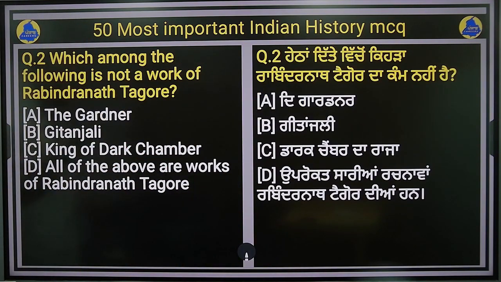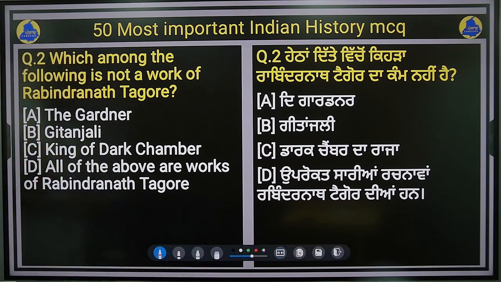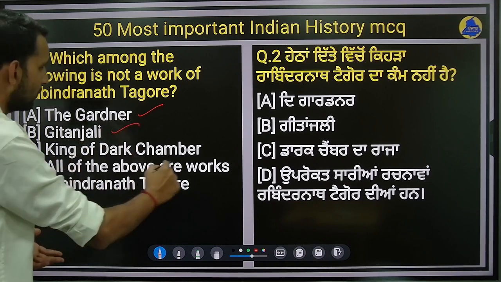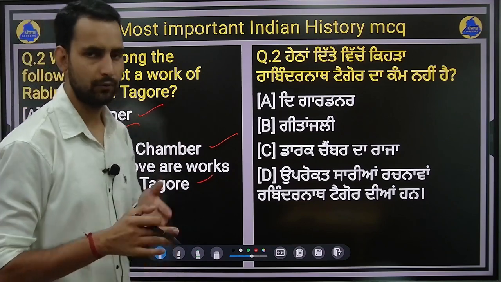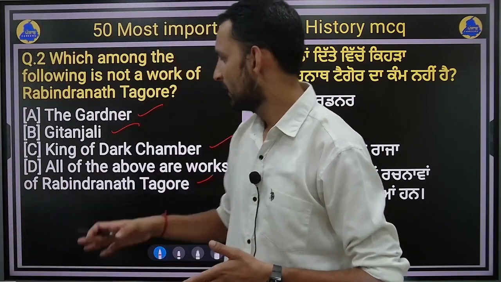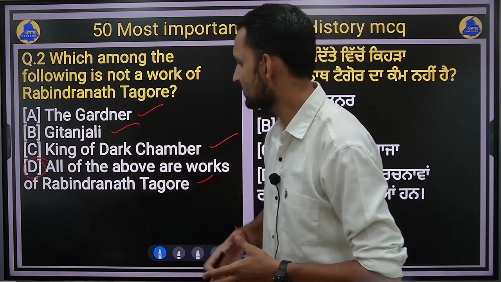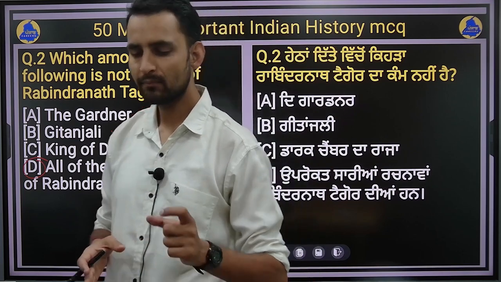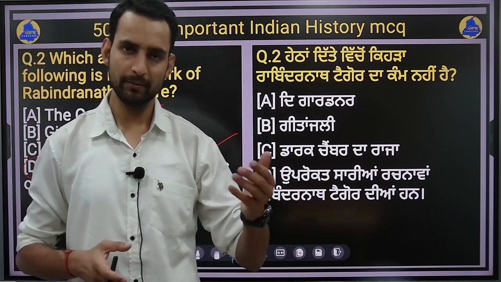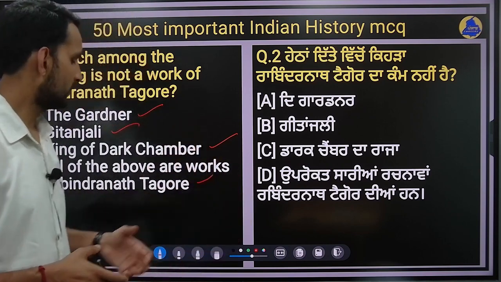Which among the following is not a work of Rabindranath Tagore? Option A is The Gardener, option B is Gitanjali, option C is King of Dark Chamber, and option D is all of the above works are of Rabindranath Tagore. So here we will see that the D option is correct, as The Gardener, Gitanjali and King of Dark Chamber, all three are written by Rabindranath Tagore. As you know, Rabindranath Tagore was the first Indian to receive the Nobel Prize, in 1913, right? So it is an important question.